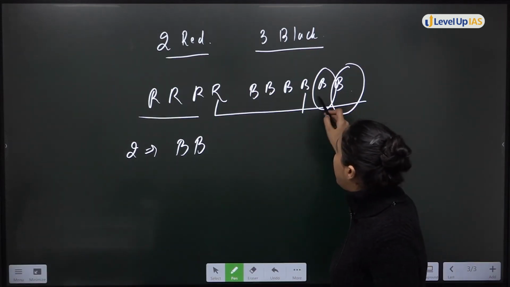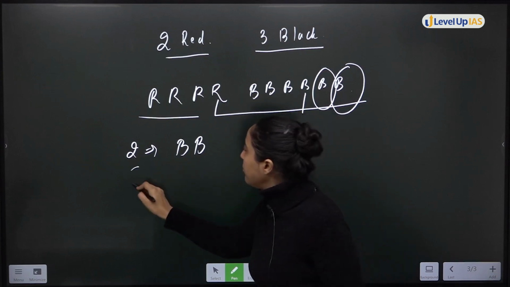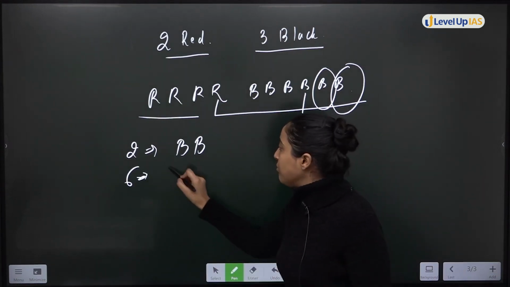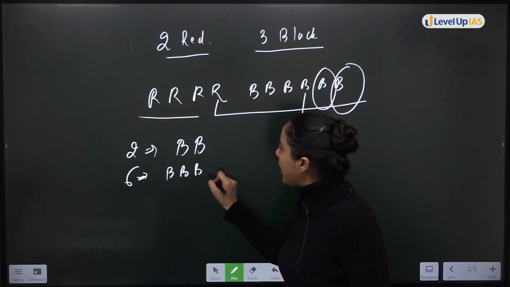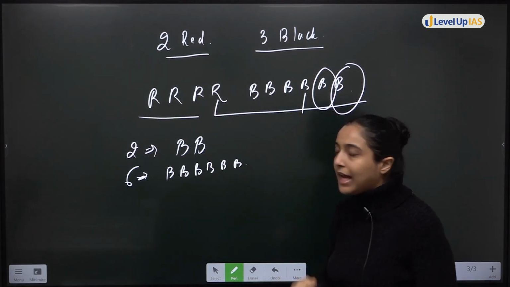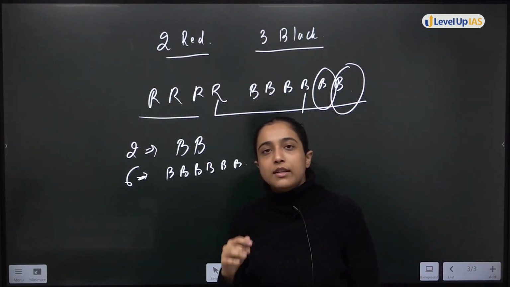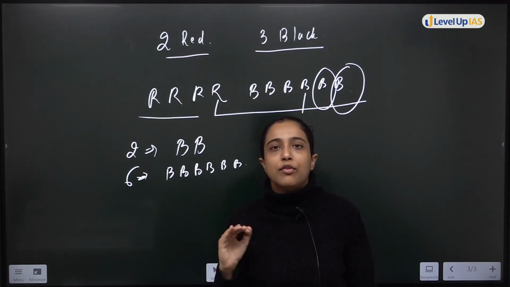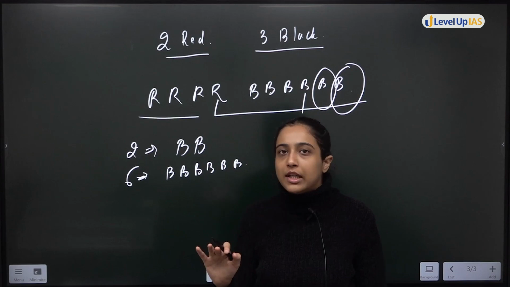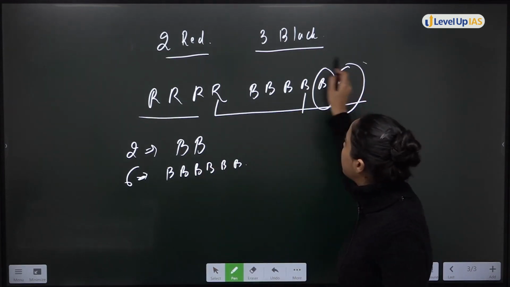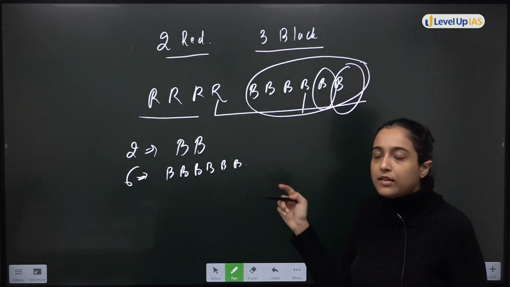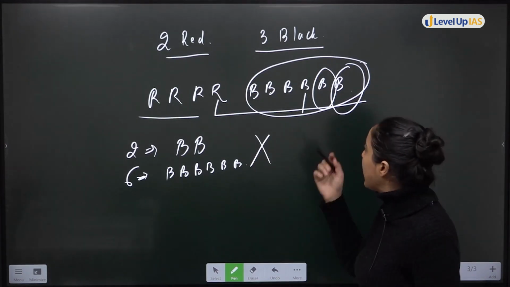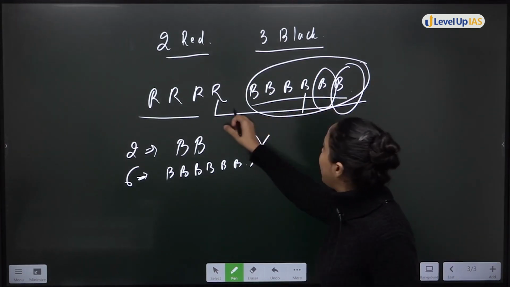Now, what if I say that in 6 attempts I will get a red shoe? What if all 6 I get are black? Now if we say that in 6 attempts I will take out shoes and I will get a red pair for sure, that is not possible, because in 6 attempts all 6 can be black. This is also a possibility. So this is not the maximum number of attempts. Now, let's say the 6 are black.